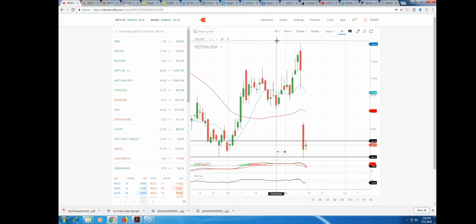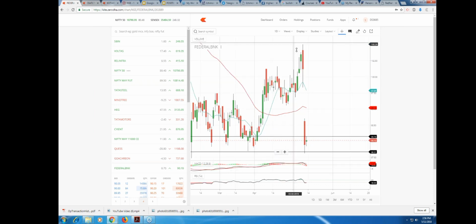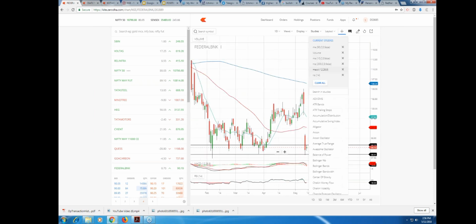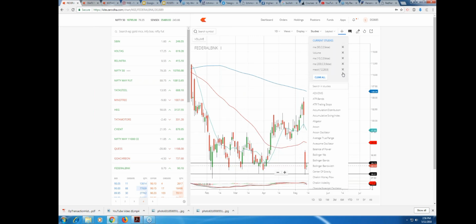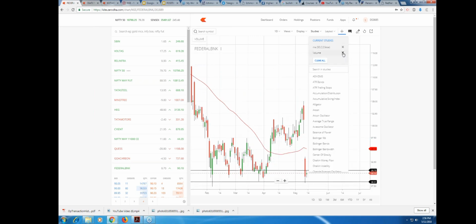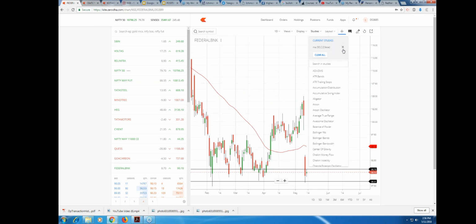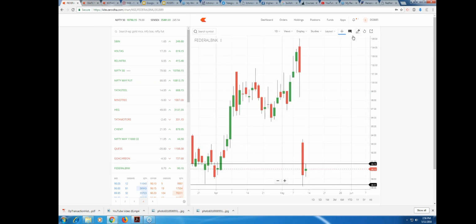Whenever you're analyzing or you're making your mindset, your time period has to be minimum 1 day, right? I would say, if not minimum, then keep it as a default 1 day definitely. But trading will be done from the 15 minutes. You will analyze the stocks from 1 day, but trade from 15 minutes, right?